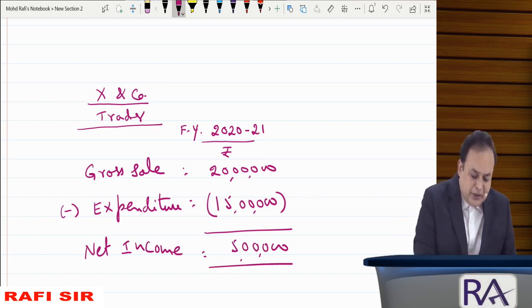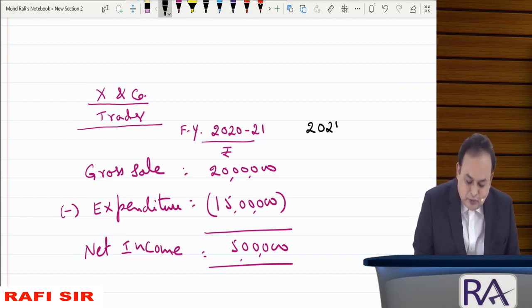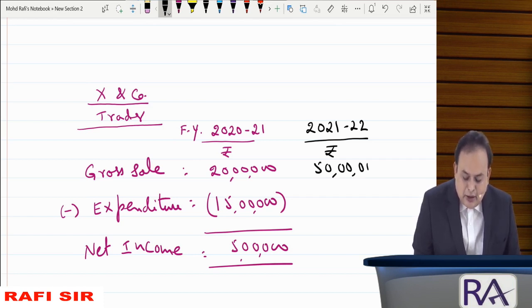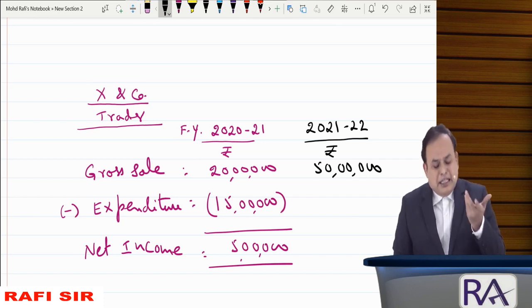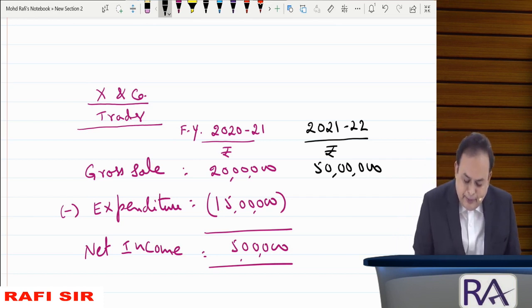Other way around, in the subsequent year 2021-22, for example, your gross sales 50 lakhs, expenditure let us say 60 lakhs.